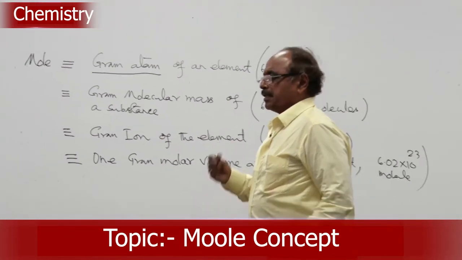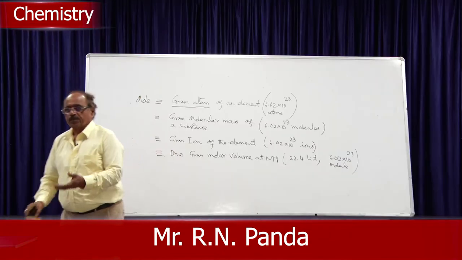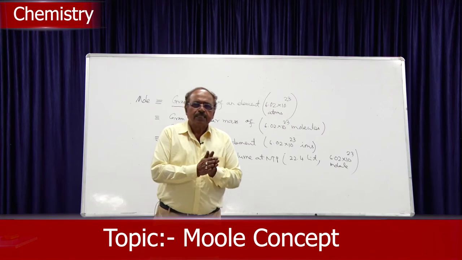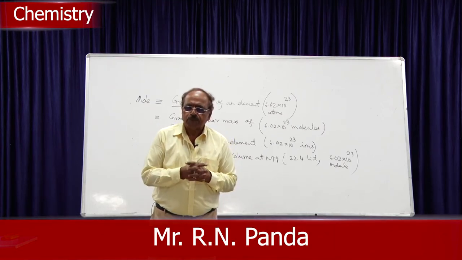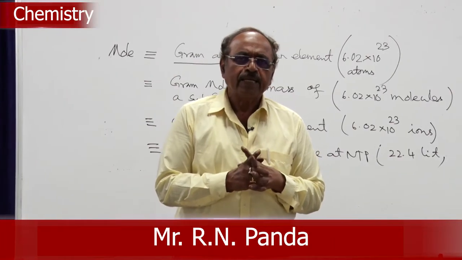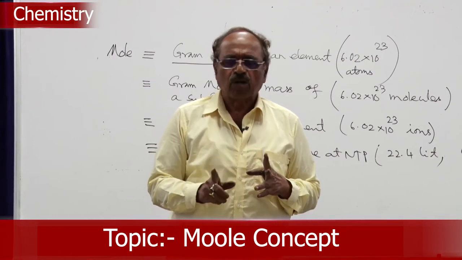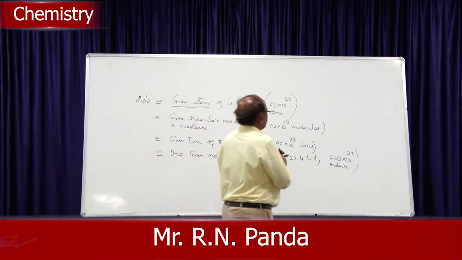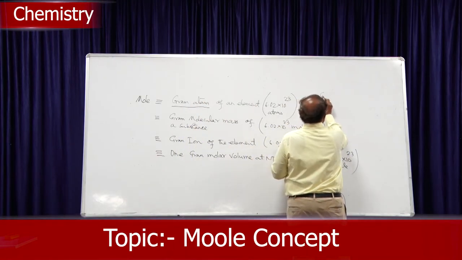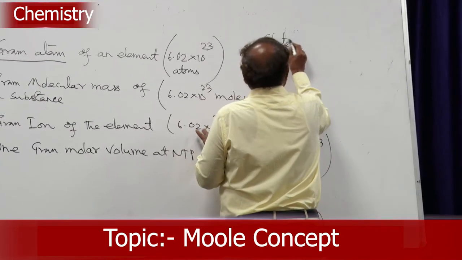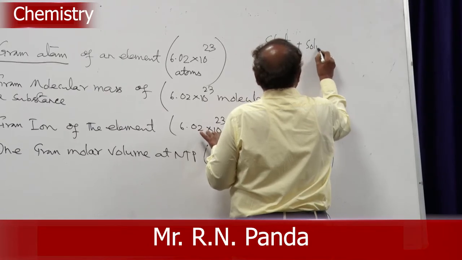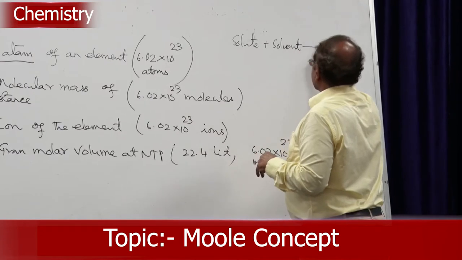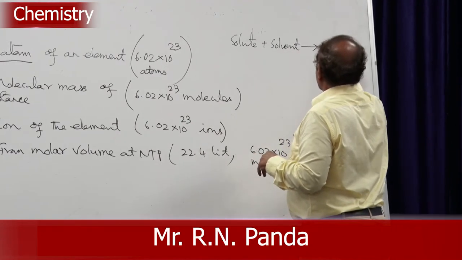Now, suppose we prepare a solution: we take a substance and dissolve it in water, we get a solution. I have taught you that a solution is a homogeneous mixture of solute and solvent. So, when we take a solute, which is a solid, and add it to the solvent, that becomes our solution.